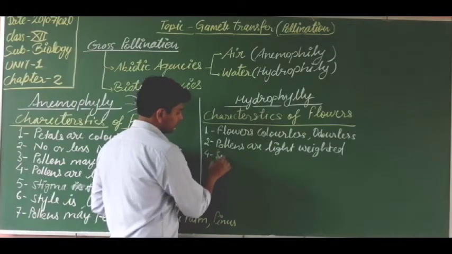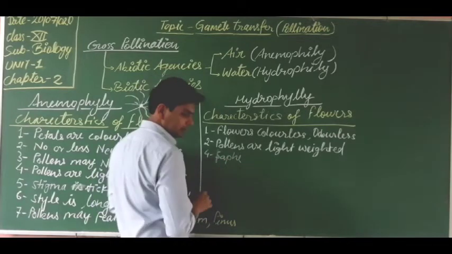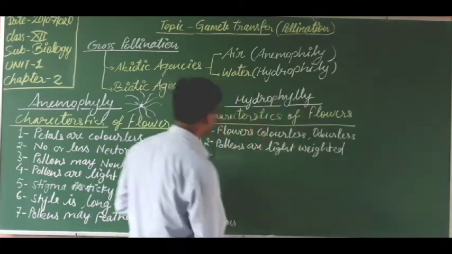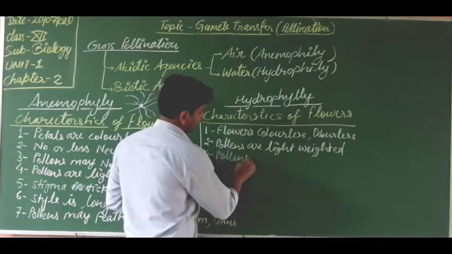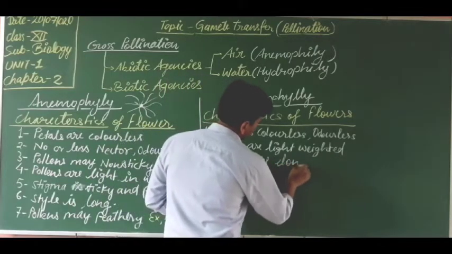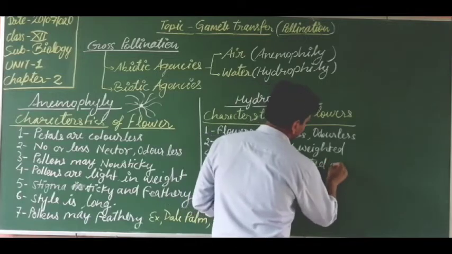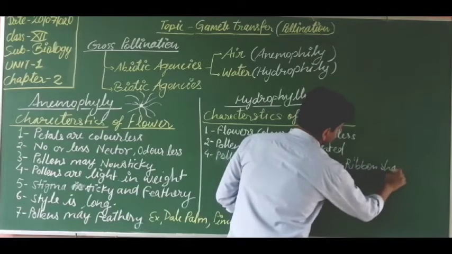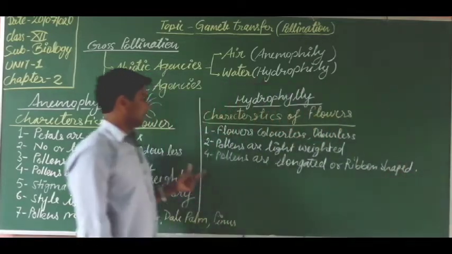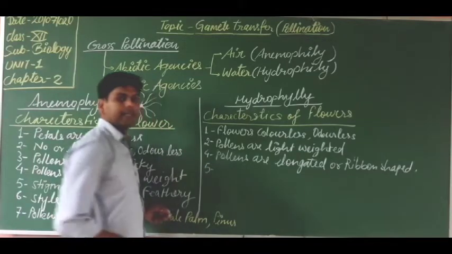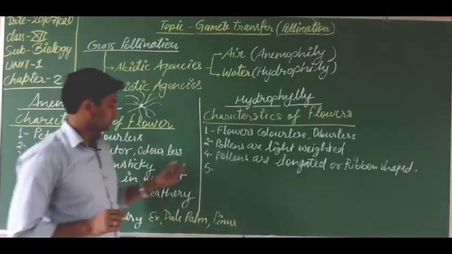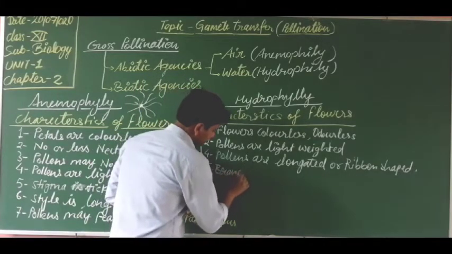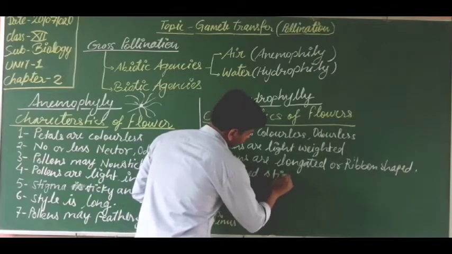The shape of pollen is elongated or ribbon shape. Pollens are elongated or ribbon shape. Next one, 5. Stigma must be bifurcated or branched. Branched stigma.